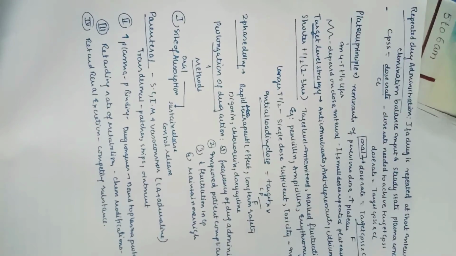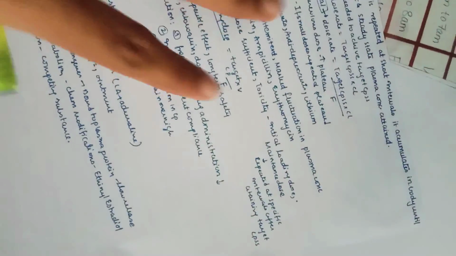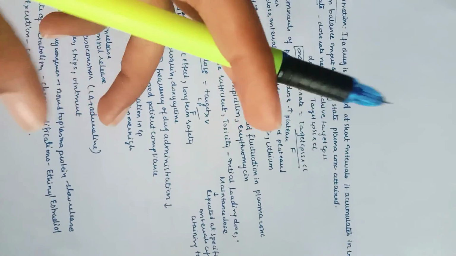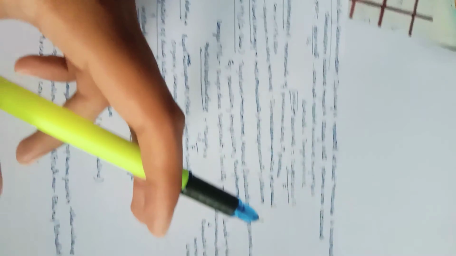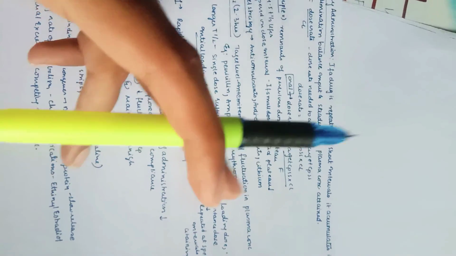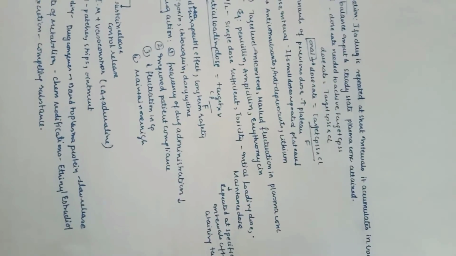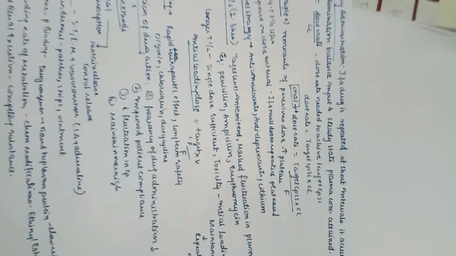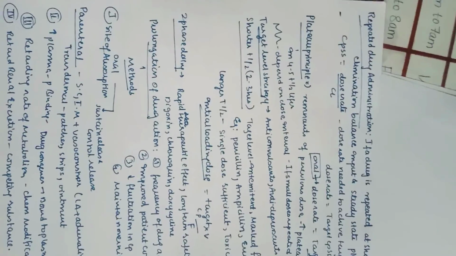So after discussing this, let us move on to repeated drug administration. So what is this? As the name suggests, we are giving the drug many times. If a drug is repeated at short intervals, it accumulates in the body until elimination balances input and the steady state concentration is attained. We will see it in detail, and also we have a relationship between dose rate and average steady state. We also have a graph over here, we'll understand it.